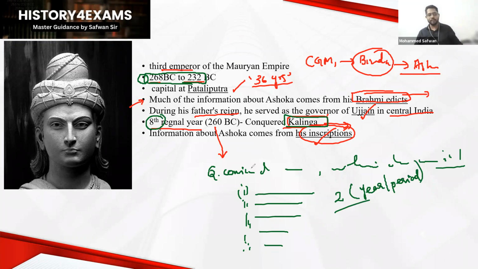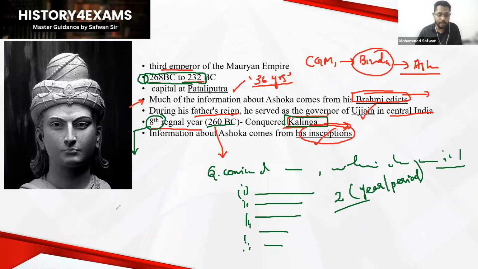You know that the Kalinga War happened in 260 BC during the period of Ashoka. It is commonly believed that after the Kalinga War, Ashoka turned to Buddhism. But we don't know that it was during his 8th regnal year because we didn't give much focus to that. But when you are preparing for any exam, on topics like the biography of kings, you have to focus on the most important events in the history of that king.